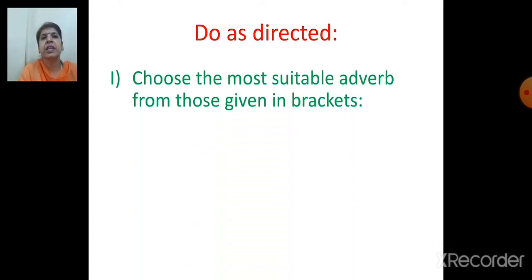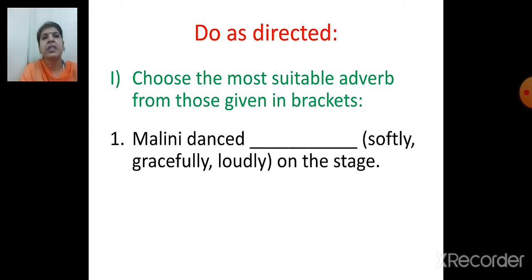Now here the activity is: choose the most suitable adverb from those given in brackets. So here in brackets adverbs are given. First one: Malini danced dash on the stage. Softly, gracefully, loudly.